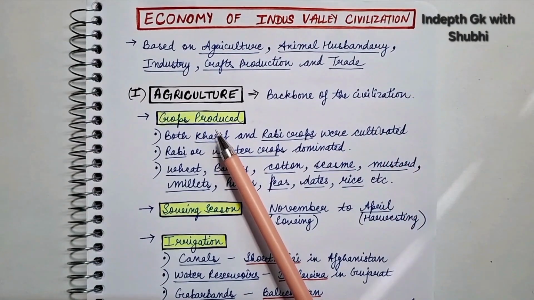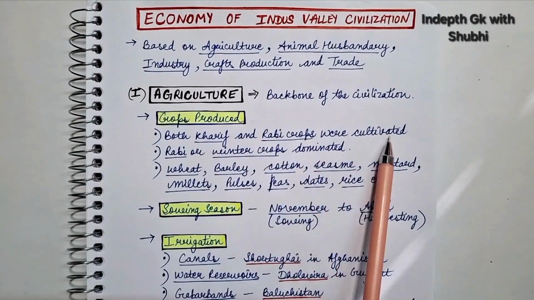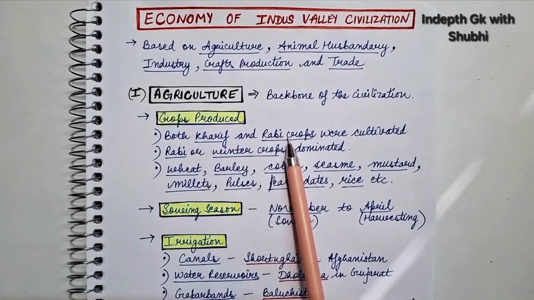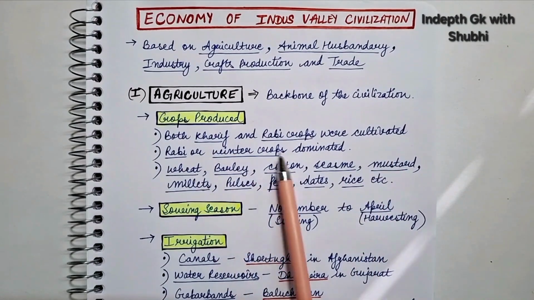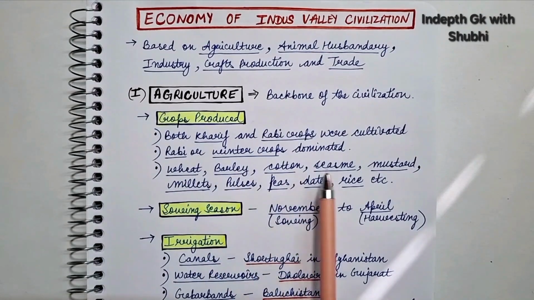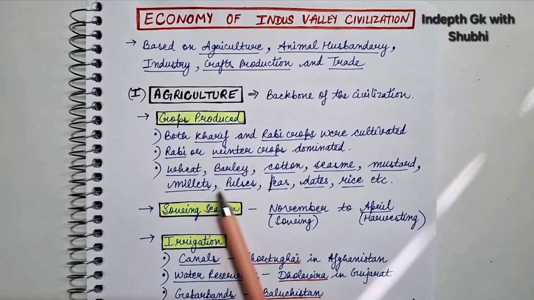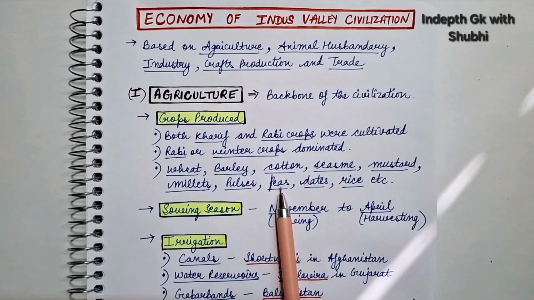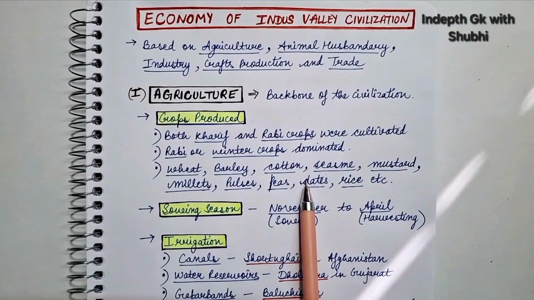Now in agriculture, the first point is about the crops produced. Both kharif and rabi crops were cultivated, but the cultivation of rabi or winter crops dominated. A few examples of the crops cultivated were wheat, barley, cotton, sesame, mustard, millets like ragi, jowar, bajra, pulses or lentils, peas, dates, rice, etc. Right? So these were the crops produced.